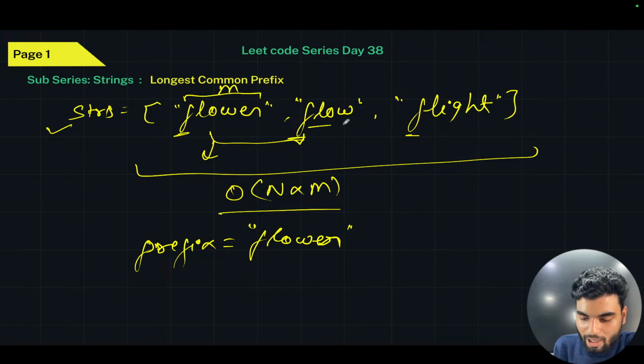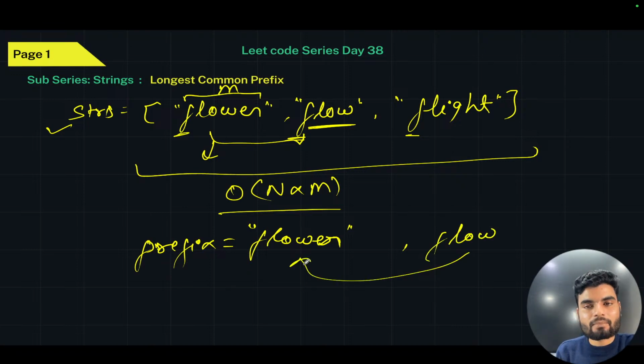Then you can have another element, and keep having another, right? Then you will have "flow". What I will do is check, is this available in this? Is this available in this? If this is available, then I will take the next string, right? So I'll check, is this "flow" included in this, or am I able to find it in this, or does this string start with this? This is what I can check.